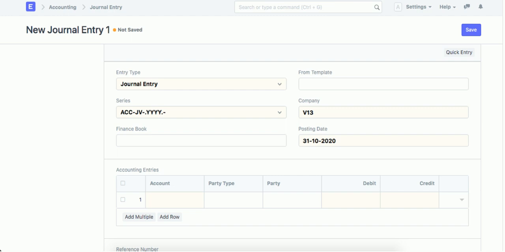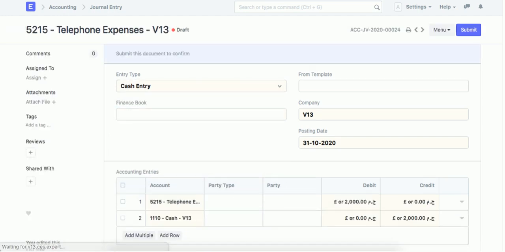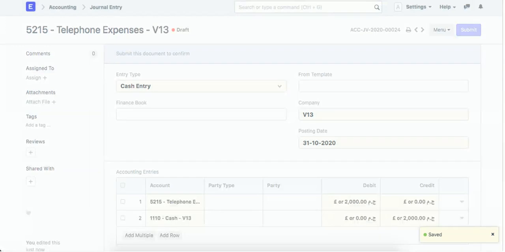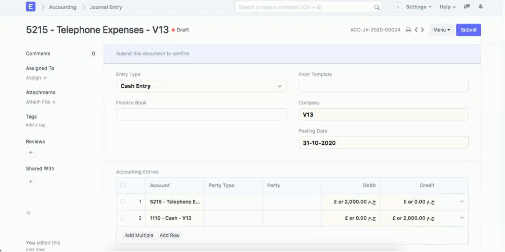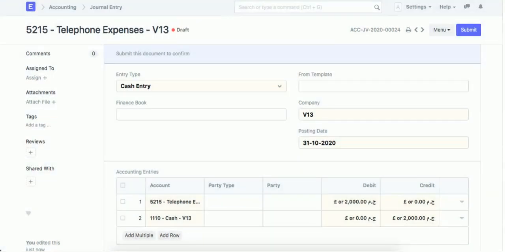Make an example. Even if this is an open period. So it's closed. This year you can't make any entry in this. Hope everything is clear. Thank you very much for your time.